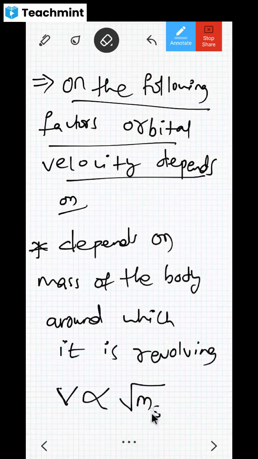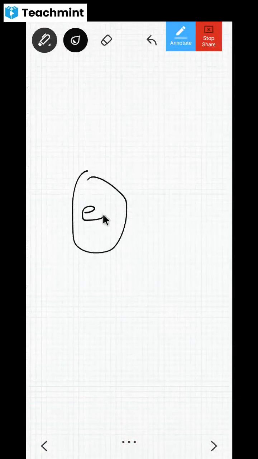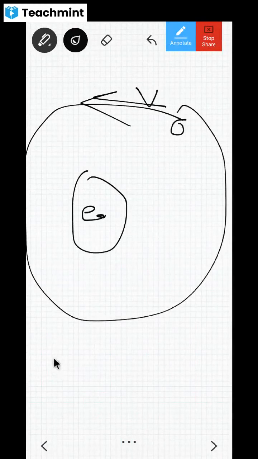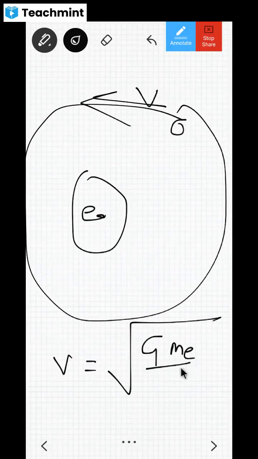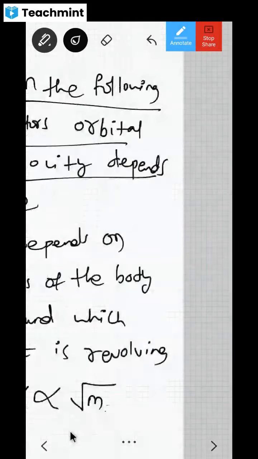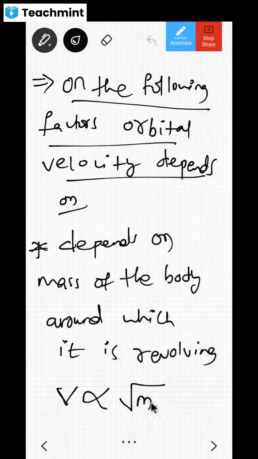If you are taking the example of earth and moon, here is the earth and here is the moon. So what will be this orbital velocity formula? It will become the square root of G M e divided by r, right? So it depends on the mass of the body around which it is revolving. Clear? This is the first point. Clear, dear children?